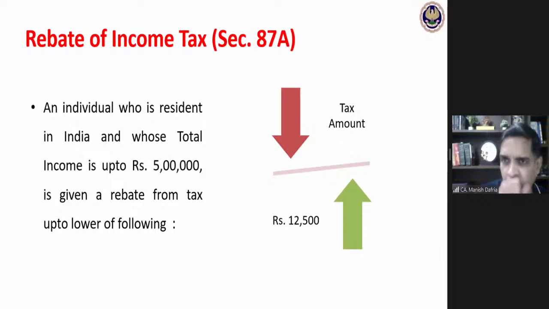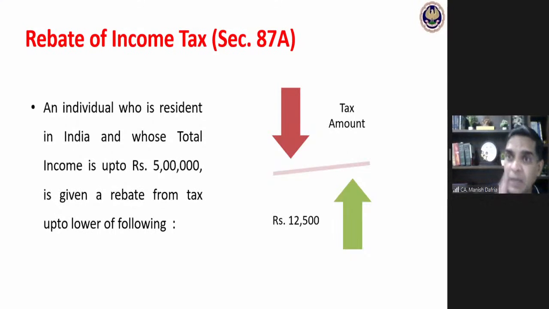Okay. Now coming to this rebate. Normally, because of this rebate mechanism, if my income is up to 5 lakhs of rupees, no tax would be payable by me. This is generally the situation. But there may be a situation where income is up to 5 lakhs, and still, even after considering the rebate, I may be required to pay some tax. The maximum amount of this rebate, 12,500, is mentioned in the Act itself. And normally, if my income is exactly 5 lakhs, my tax liability is 12,500.